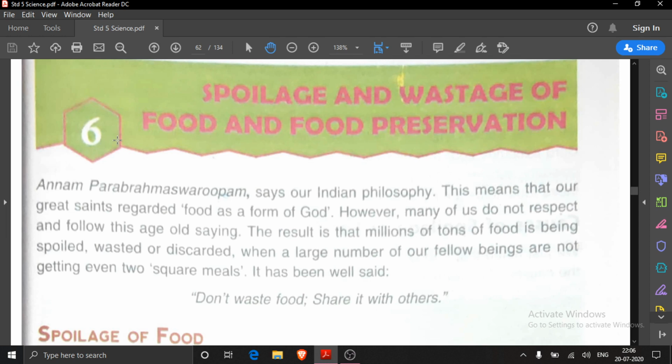What is lesson number 6? Spoilage and wastage of food and food preservation. How food is being spoiled. If it is spoiled, then the wastage of food is there. So we have to follow the methods of food preservation that we have read in this lesson.